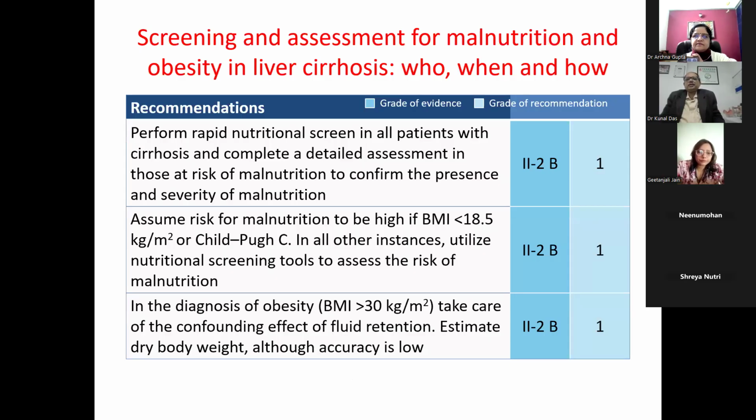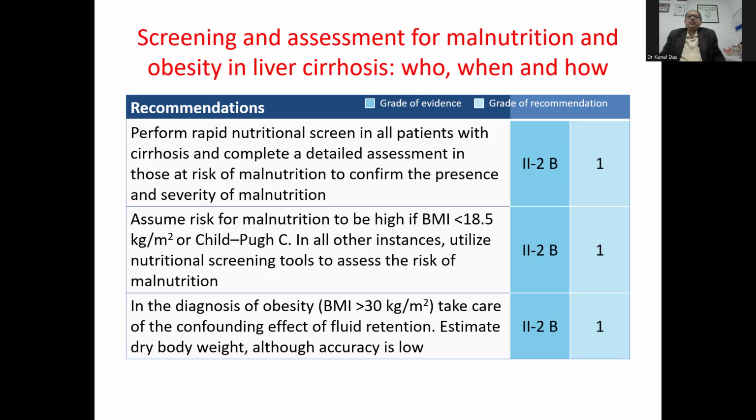Now, how do we screen for malnutrition and obesity in liver cirrhosis? Who, when, and how to screen for malnutrition? We should perform a rapid nutrition screen for all patients with cirrhosis and complete a detailed assessment of those at risk of malnutrition to confirm the presence and severity of malnutrition. We should assume the risk of malnutrition to be high if the BMI is less than 18.5 or the Child-Pugh score is C. In all other cases, use nutritional screening tools to assess the risk of malnutrition.